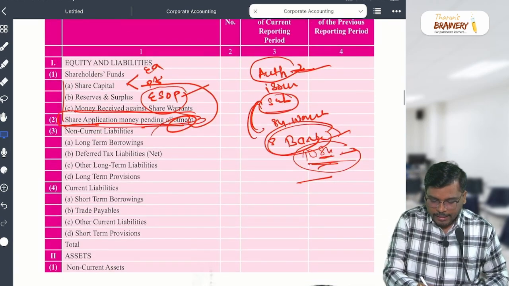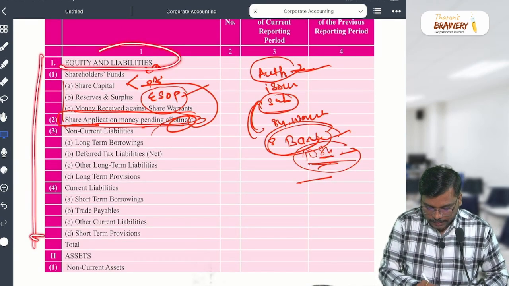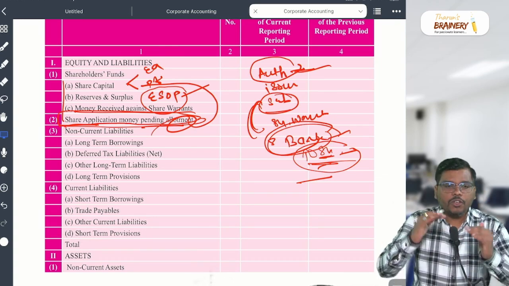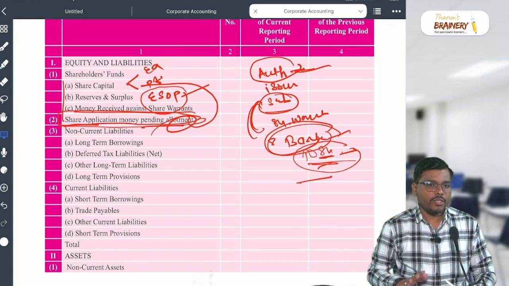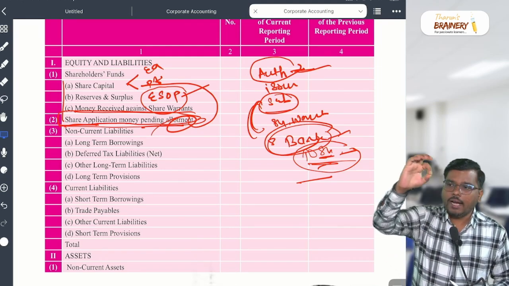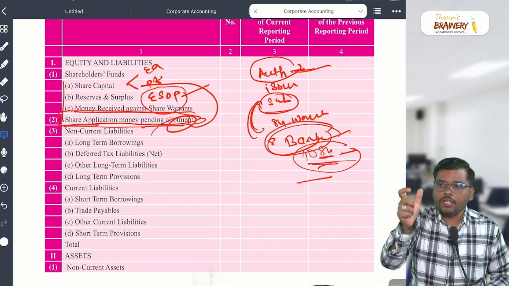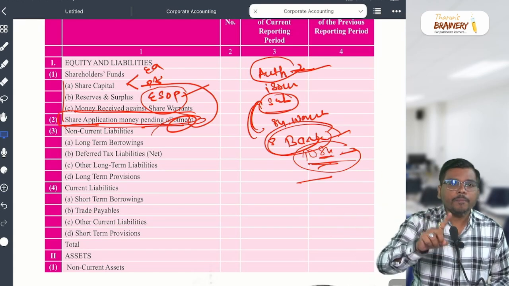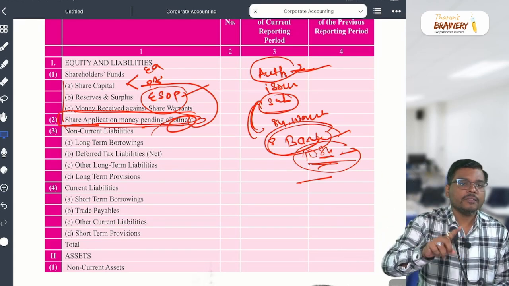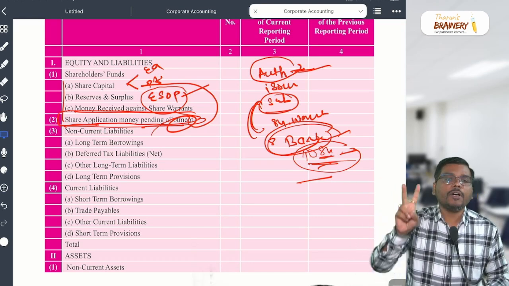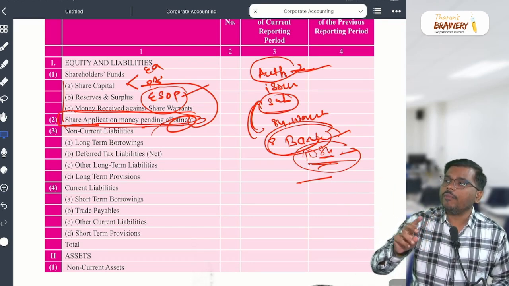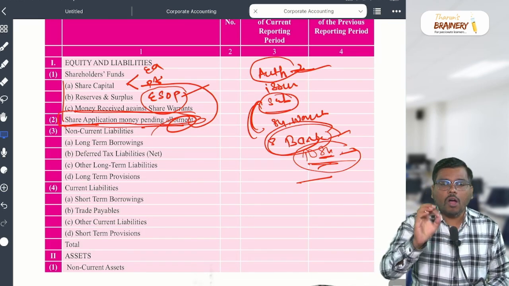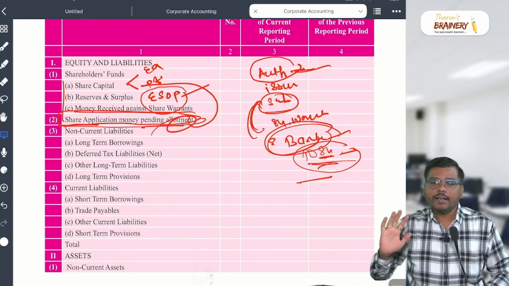So I hope equity and liability part we completed. Yes or no? Up to this, are you able to understand? Please tell me. First of all, we revise everything till now what we discussed. Number one, equity and liability. In that one, shareholders' fund. In that A, share capital. B, reserves and surplus. C, share warrants. Number two, share application money pending allotment. Number three, non-current liability. Number four, current liability.